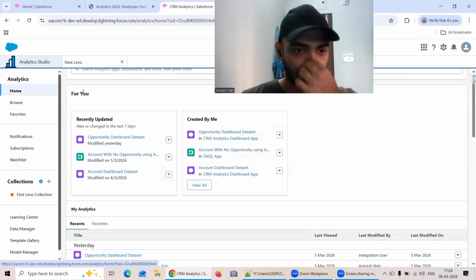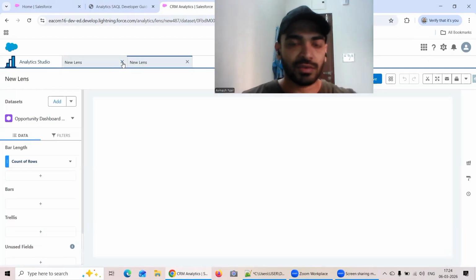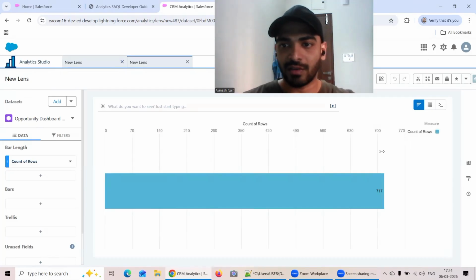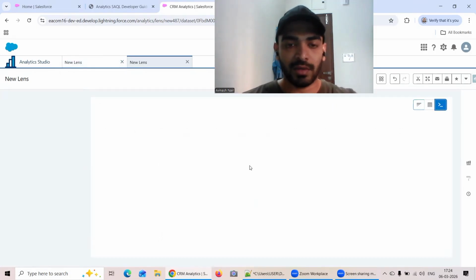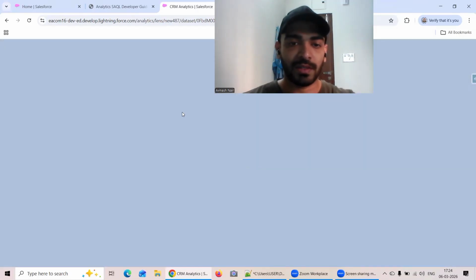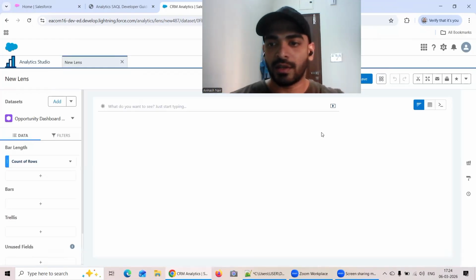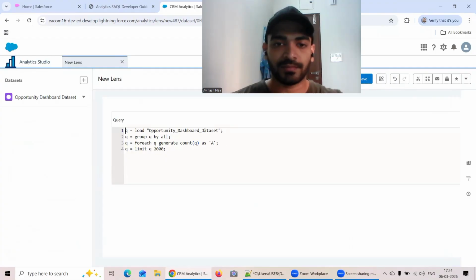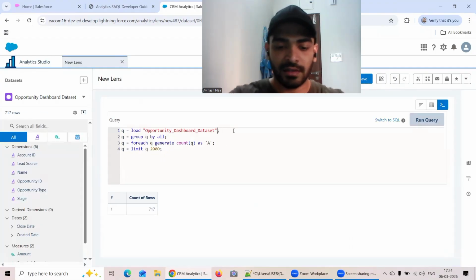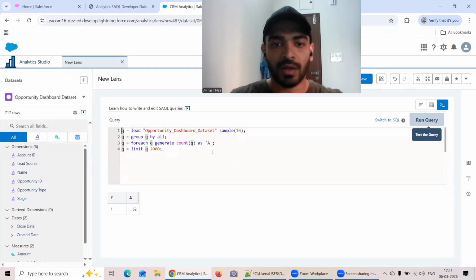What I will do is I will again open this particular data set and run that. So earlier I got 62. Now if I run it once again by going to SAQL mode, it should give me 62, but it may not. Okay, so we will check that part. At that time it was giving me 62. I think somehow it's not loading. Let's see what happened. Okay, great. So now I'm going to the SAQL mode, and here if I just put sample 10, now again it's giving me 62, but on some occasions it actually doesn't.